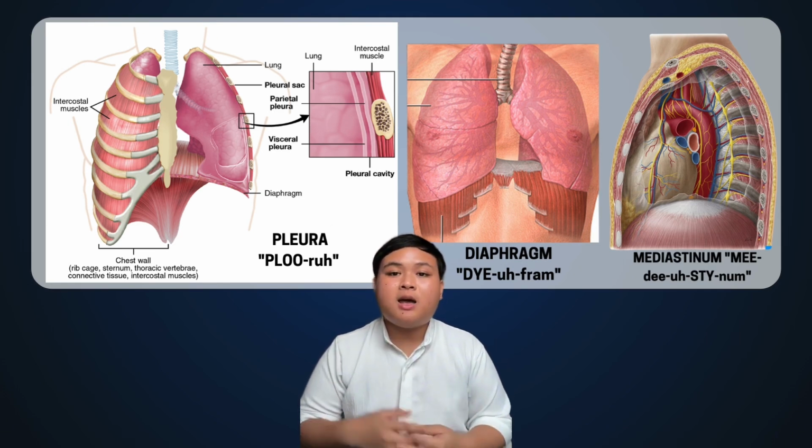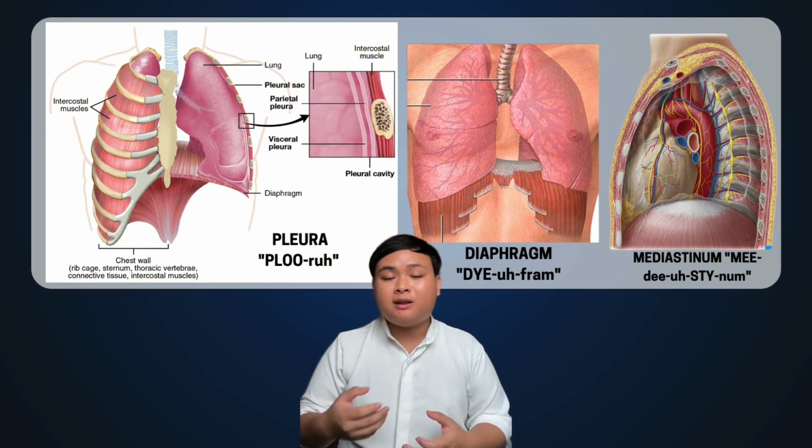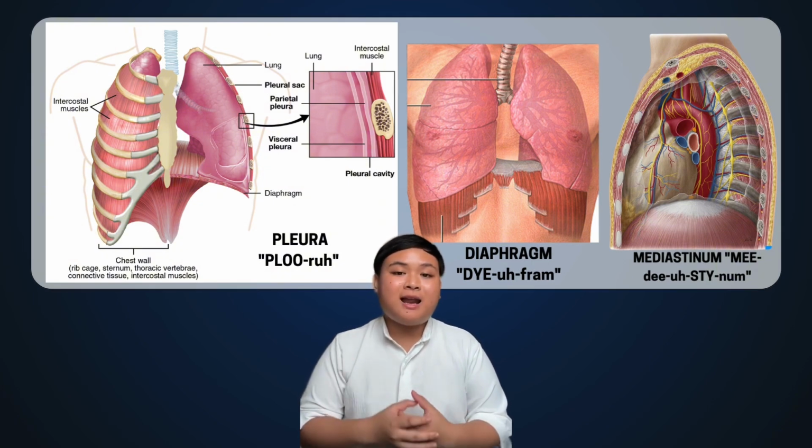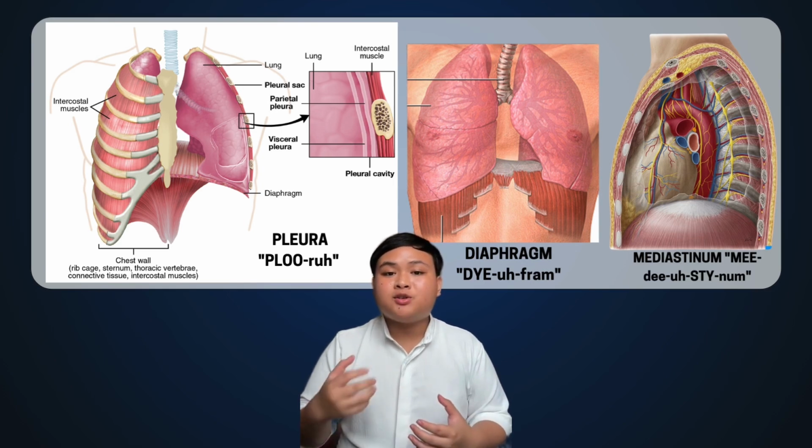Second, the pleura is a membrane surrounding the lungs, with the visceral pleura adhering to the lungs and the parietal pleura lining the chest wall. These layers are separated by the pleural cavity, which contains fluid to reduce friction during breathing.